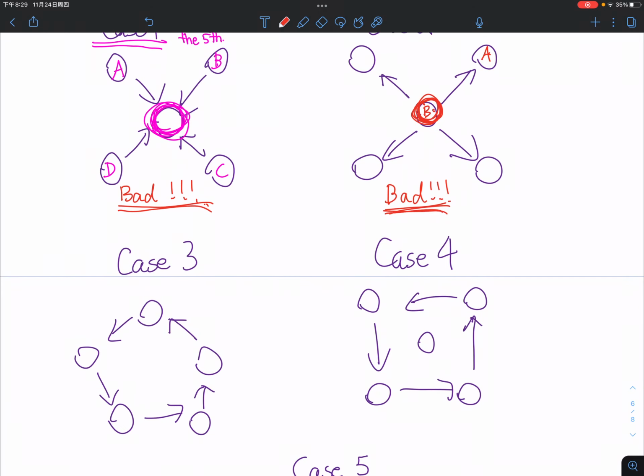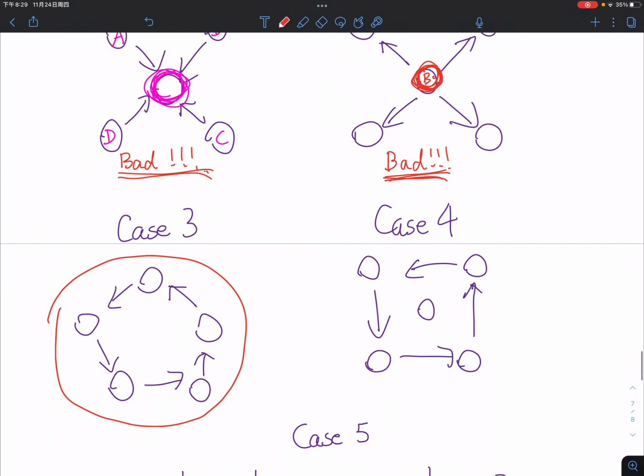So this, okay, I drew this in a shape of a pentagon so that it will look better. Well, as you can see, all the towns are forming a loop, and in this loop there are 5 towns, right? So this, what can we say? This is a good configuration, correct?